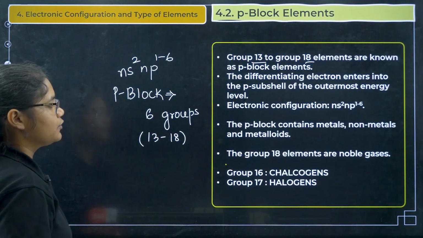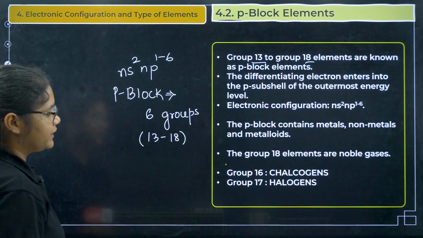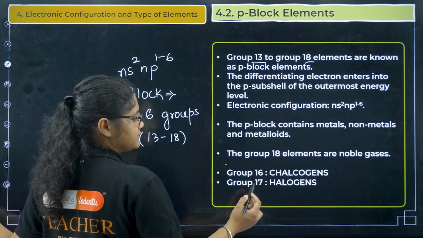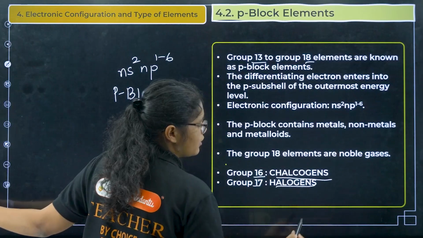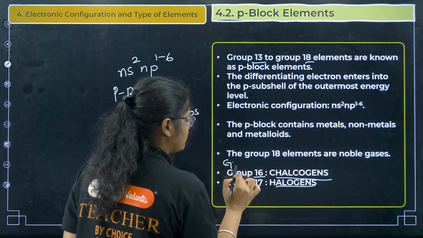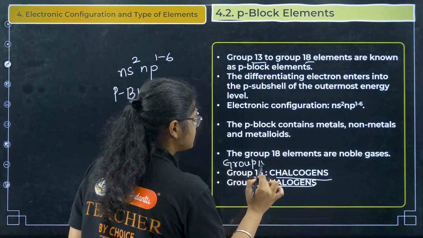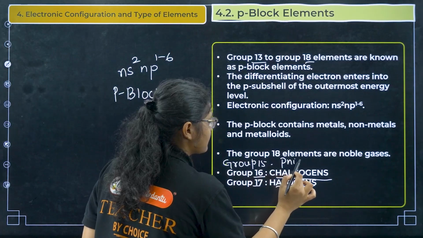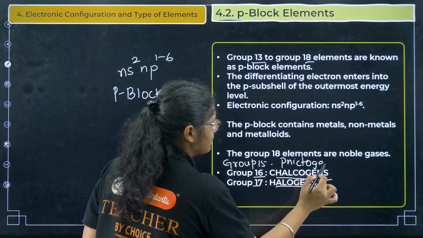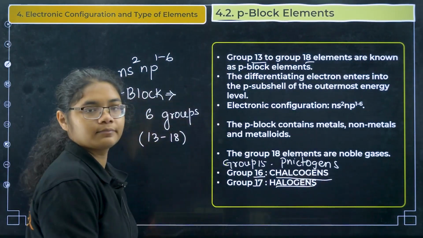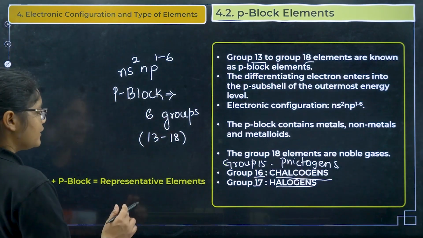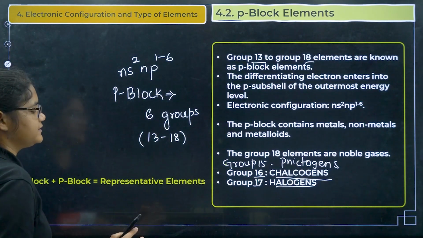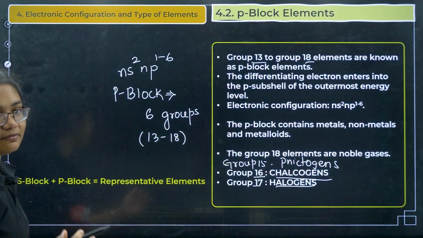Okay, and the group 18 elements are your noble gases, and here some special names are given. Group 16 is called chalcogens, group 17 is called halogens, and you should know one more thing here, group 15 is called your pnictogens. Okay, next, the s block and p block elements together are called your representative elements.